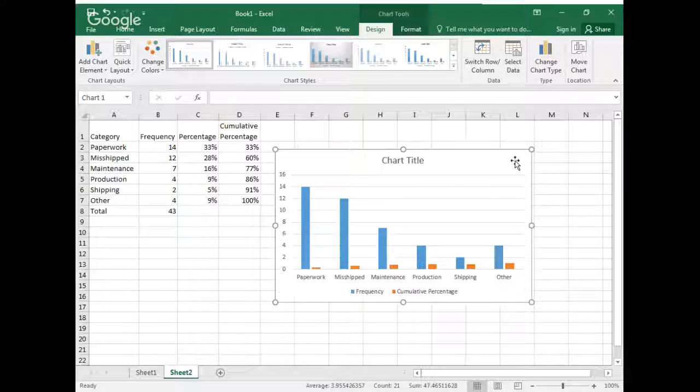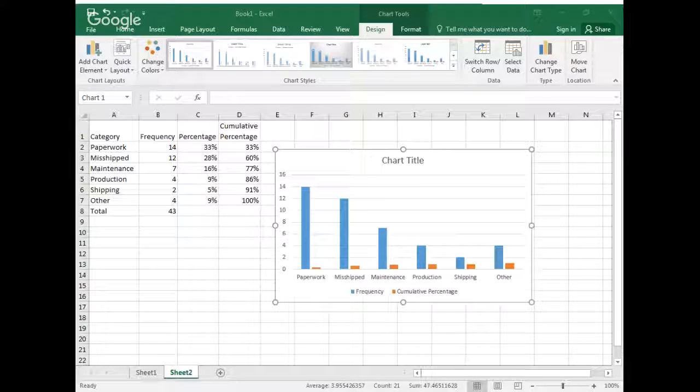The next thing I need to do is change my chart type. So I'm going to go up to Change Chart Type, and I am going to use Combo, and I'm going to make frequency, which is the number of times, a clustered column, and I'm going to make the cumulative percentage a line.